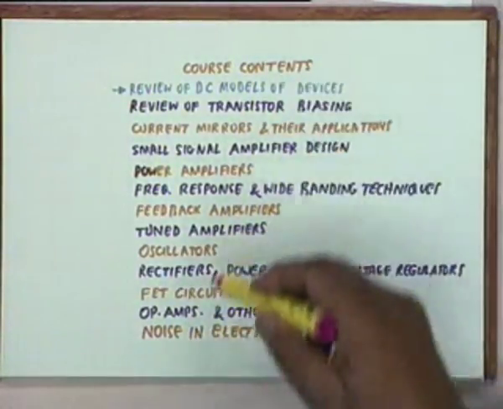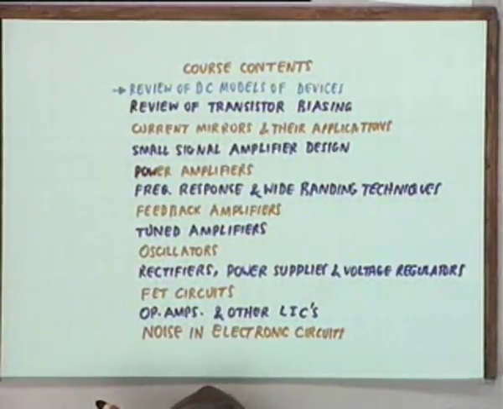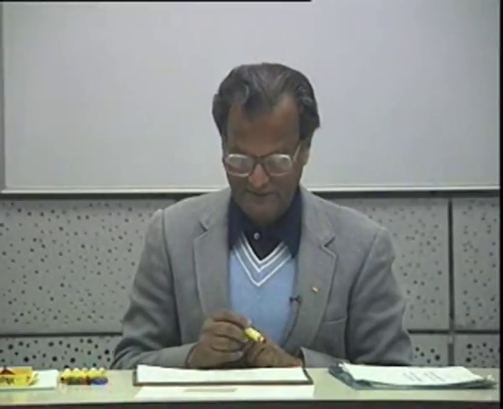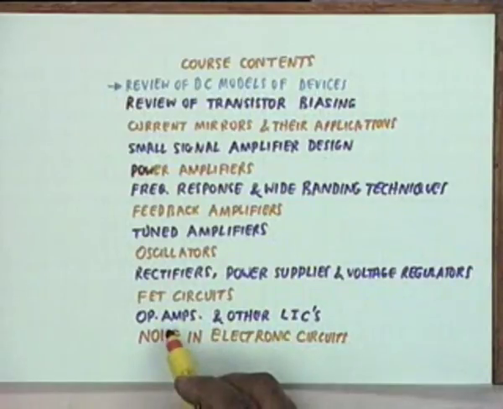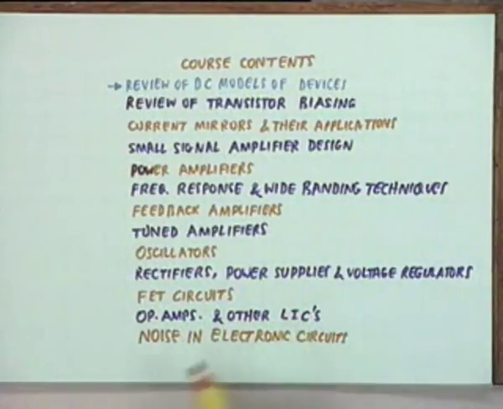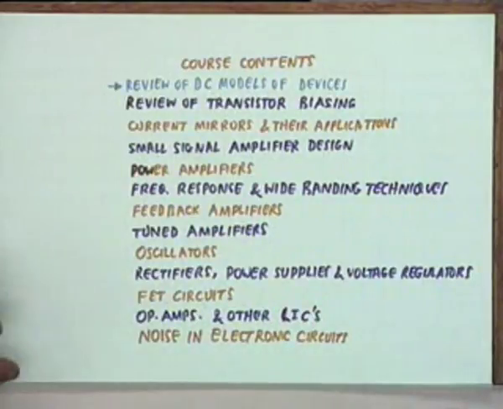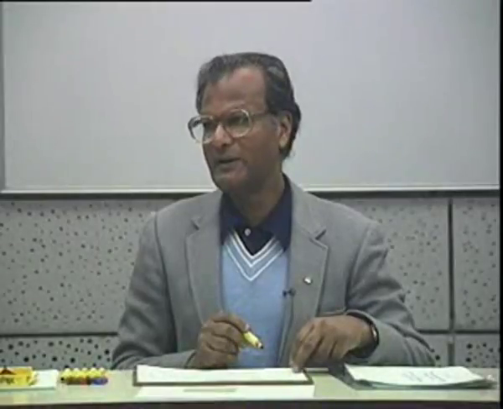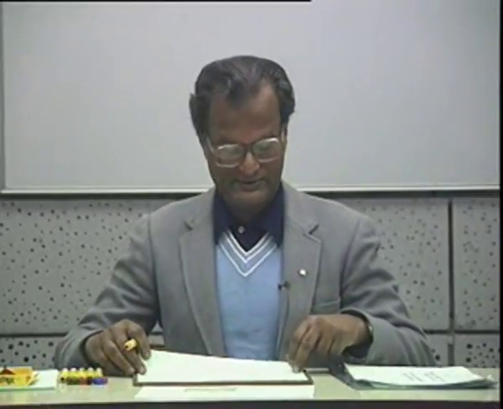Along with all these circuits, we will discuss both BJT and field effect transistor circuits. We shall discuss the most important analog integrated circuit, namely the operational amplifier, and other linear integrated circuits, LICs. And finally, if time permits, we shall discuss noise in electronic circuits.